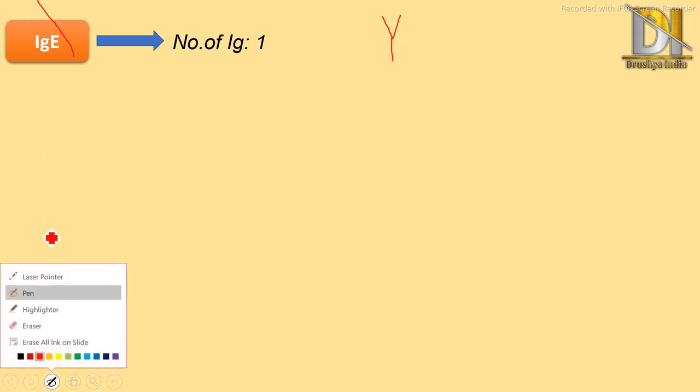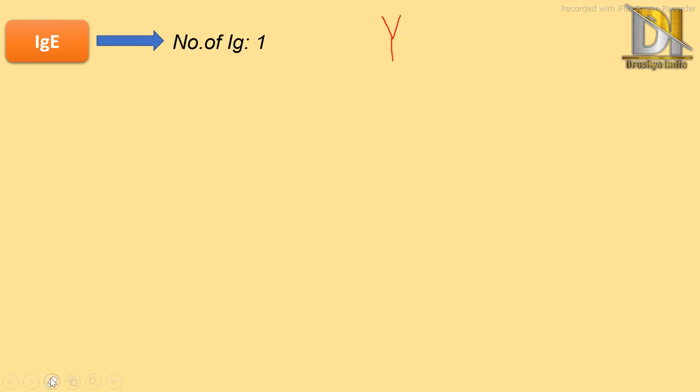Then comes IgE. There is only one unit present, like this Y. Then in order to remember one important characteristic of IgE, remember one word from Hindi, masti, but the spelling is somewhat different: MAST, and capital E for IgE.